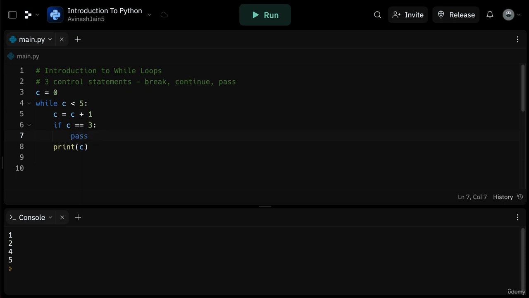Last but not least is pass. Pass is essentially a do-nothing command. It serves as a placeholder and allows you to structure your code even if you haven't decided what should go in a certain block yet.